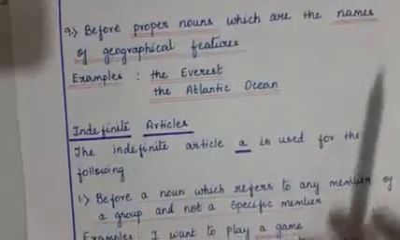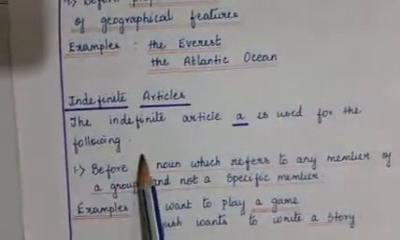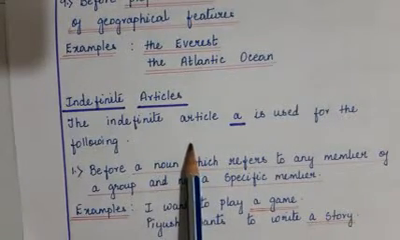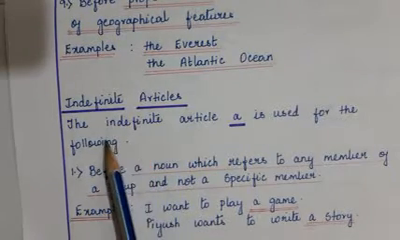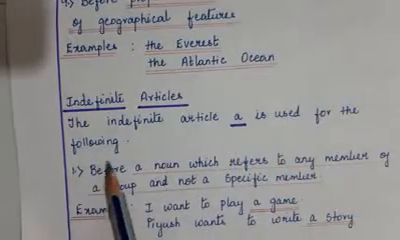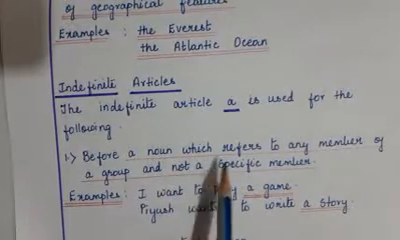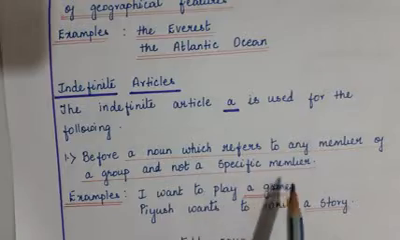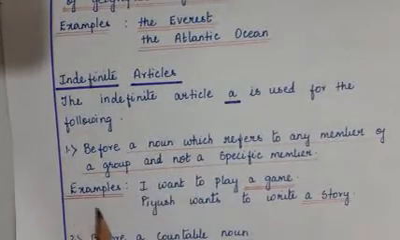Now let us move on to indefinite articles, where a and an are indefinite articles. Let us see first of all how the indefinite article a is used in the following cases. Number 1. Before a noun which refers to any member of a group and not a specific member. Let us understand this with the help of some examples.